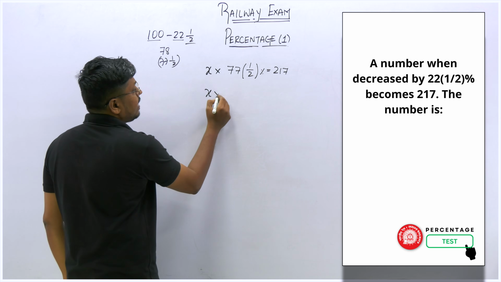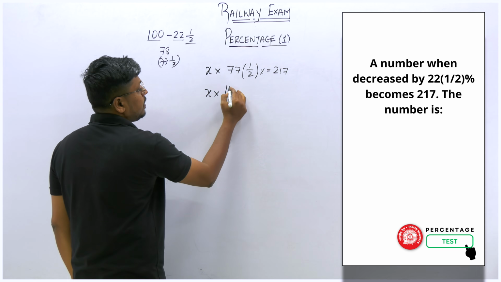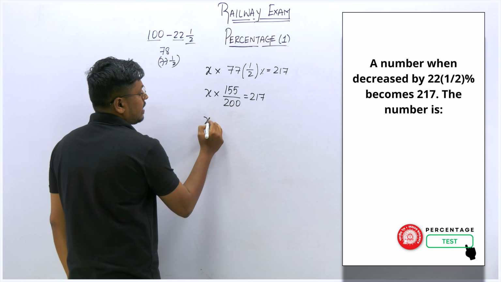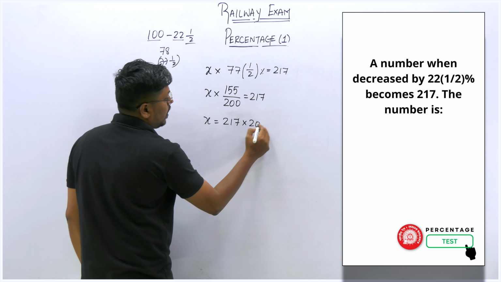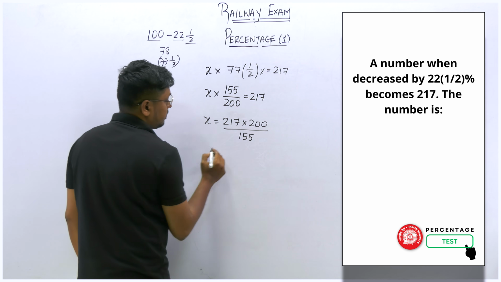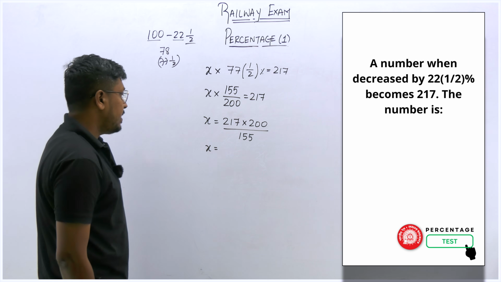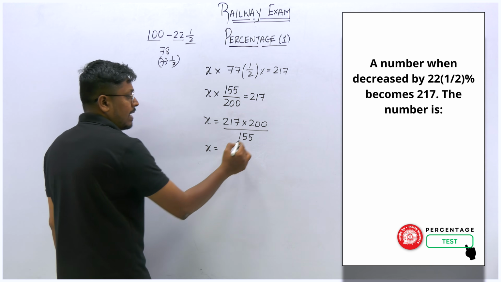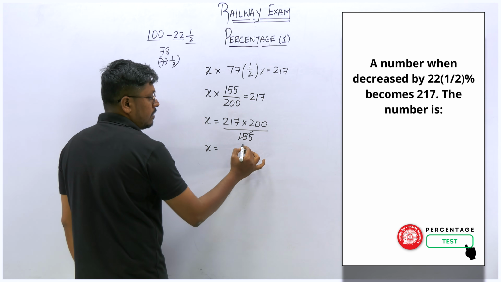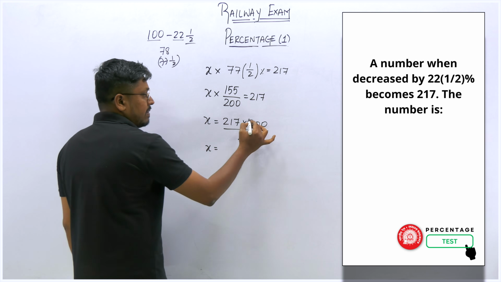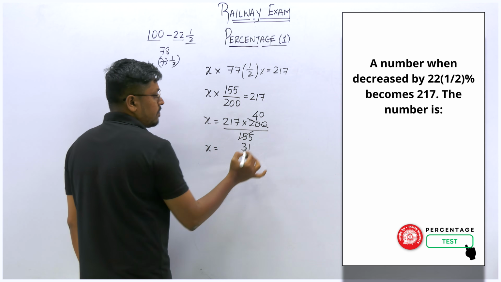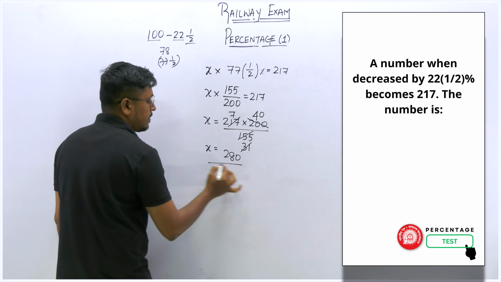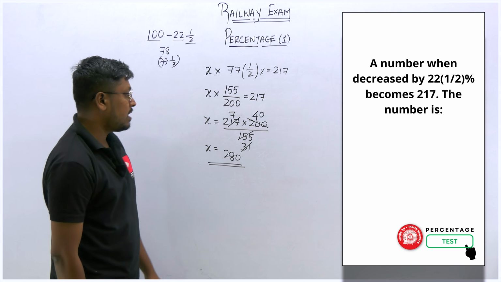So now this can be written as x into 155 divided by 200 is equal to 217. So x is equal to 217 into 200 divided by 155. So x is equal to, so I think we can cancel this on 5 table. When you cancel this on 5 table, 5 3s are 15. So this will be 31 times. So we can cancel this on 5 table, 5 4s are 20, which is 40. So we can cancel this directly on 7 times. So 7 into 4 is 28. So answer for this question, x is equal to 280.